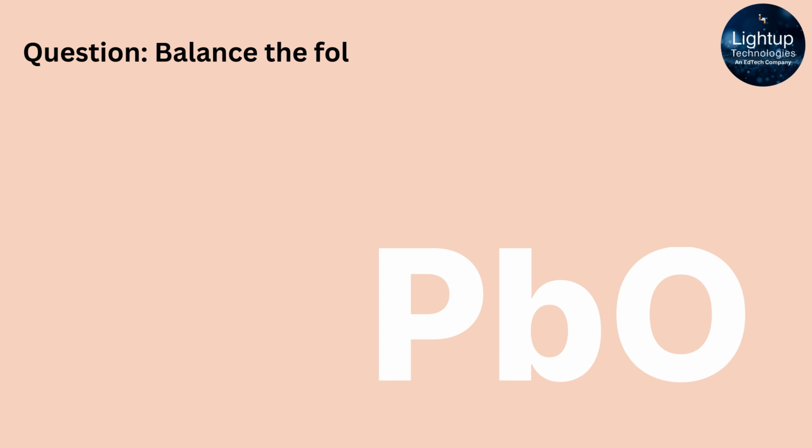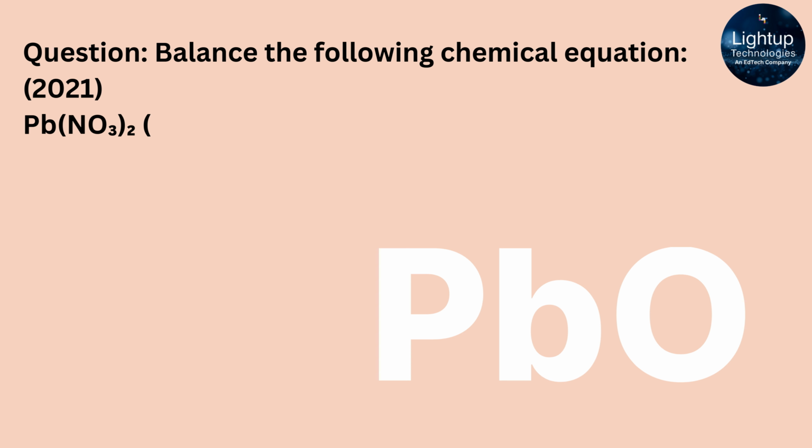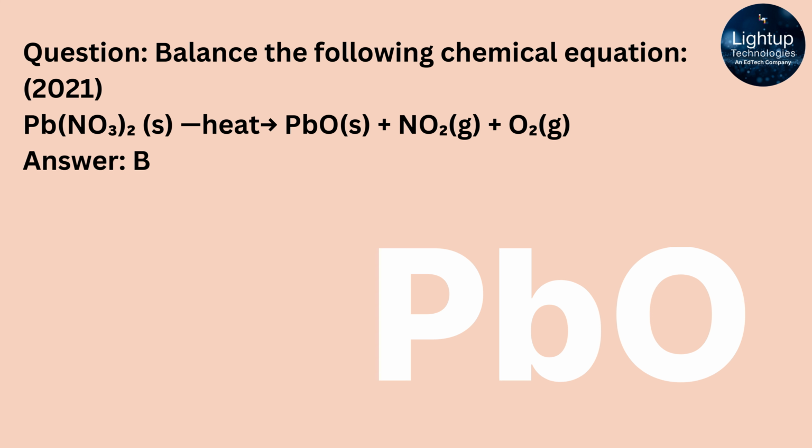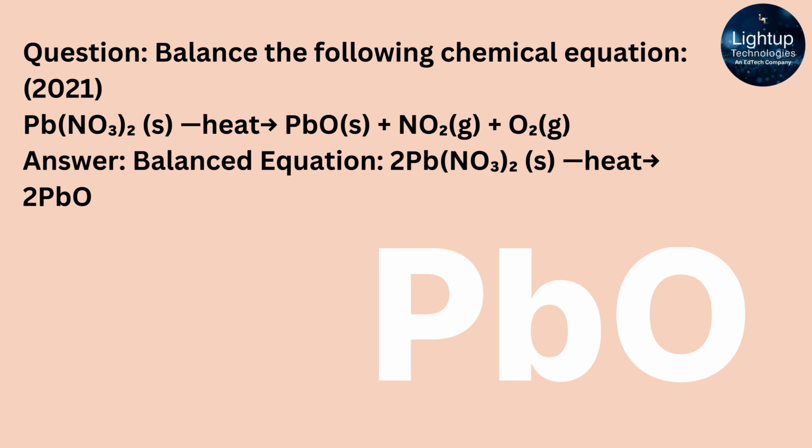Balance the following chemical equation: Pb(NO3)2(s) → (heat) PbO(s) + NO2(g) + O2(g). Answer: the balanced equation is 2Pb(NO3)2(s) → (heat) 2PbO(s) + 4NO2(g) + O2(g).